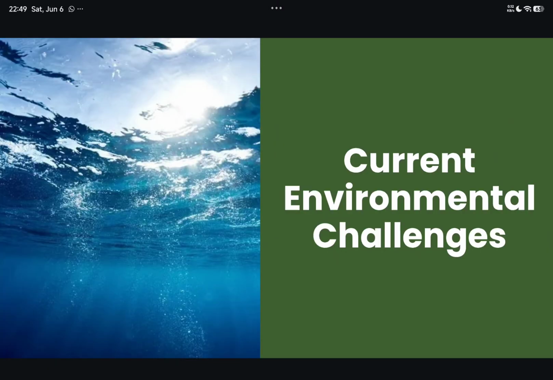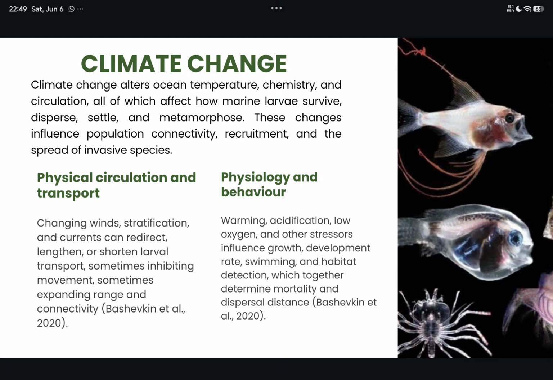Okay, moving on to the current environmental challenge. Now, the major challenge we have right now is climate change, which can alter ocean temperature, chemistry, and also the circulation. Moving on to the physical circulation and transportation: the change of wind and stratification and also the currents can redirect, lengthen or shorten larval transport.